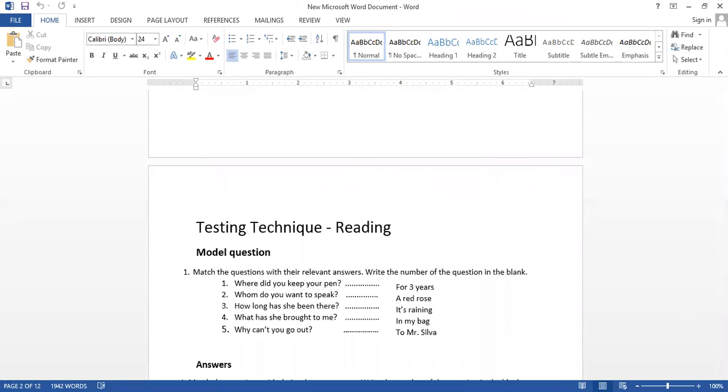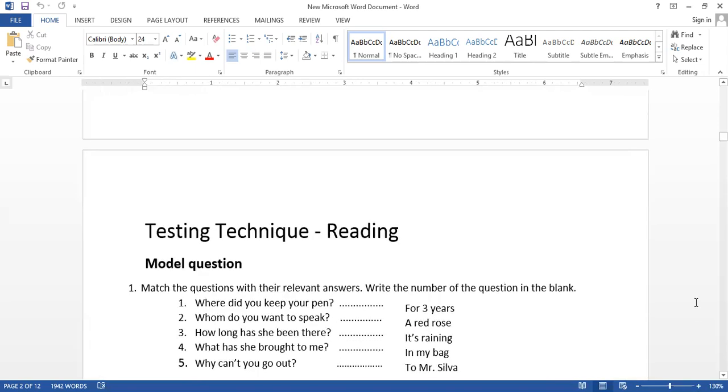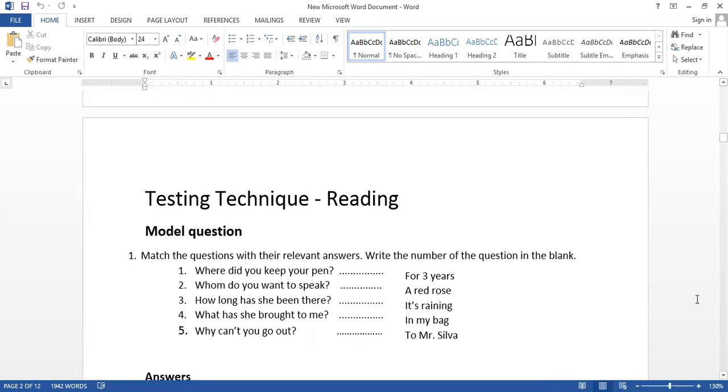Testing technique, reading. This is a model question. Here we have to match the questions with their relevant answers. Write the number of the question in the blank. Blanks are given, answers are given, and there are questions. So we have to match the questions with the answers. Let's see how we are going to do that.